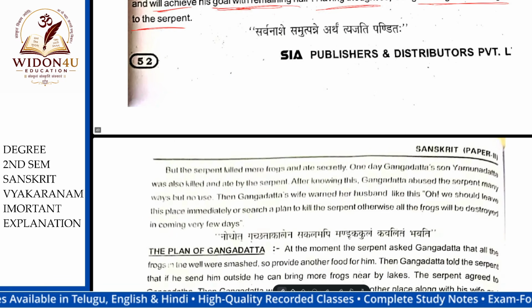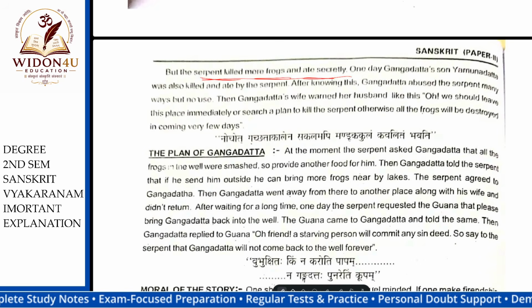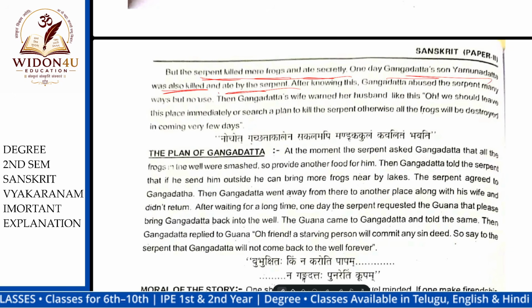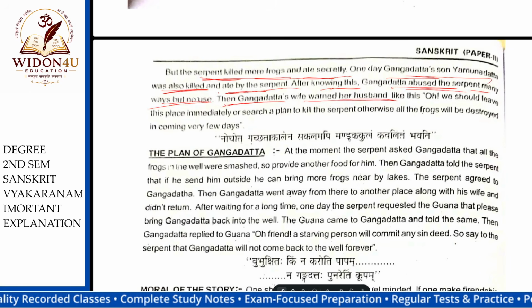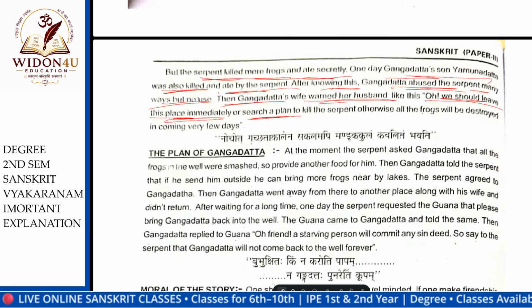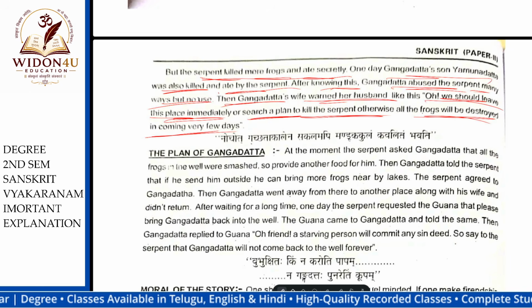Next, the serpent killed more frogs and ate them secretly. One day, Gangadatta's son Yamunadatta was also killed and eaten by the serpent. After knowing this, Gangadatta abused the serpent in many ways, but to no use. Then Gangadatta's wife warned her husband, We should leave this place immediately and search for a plan to kill the serpent, otherwise all the frogs will be destroyed in a very few days.